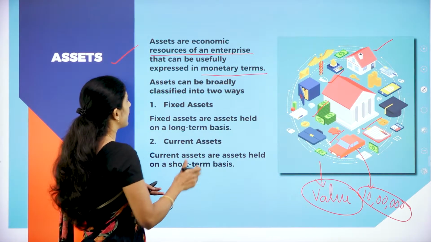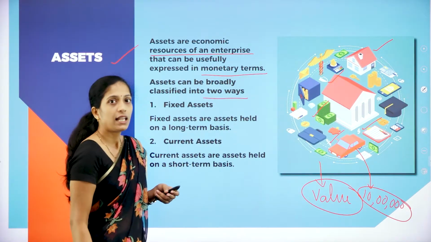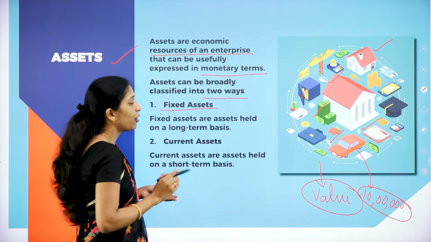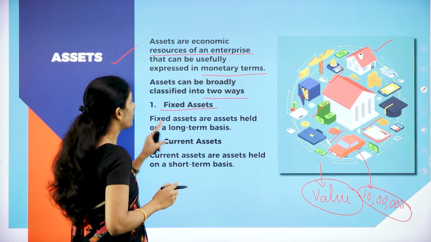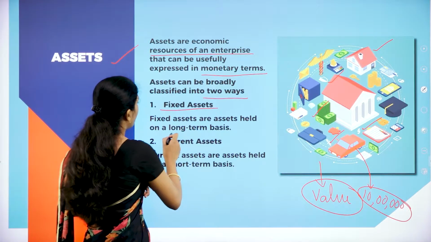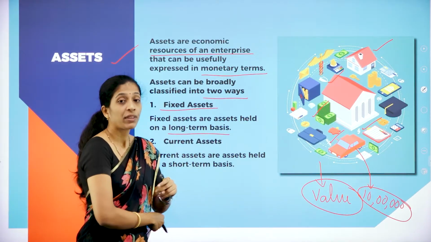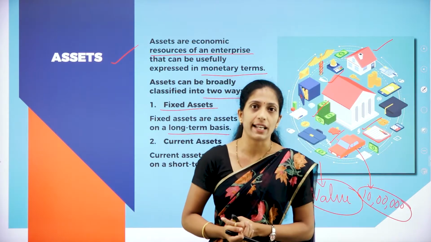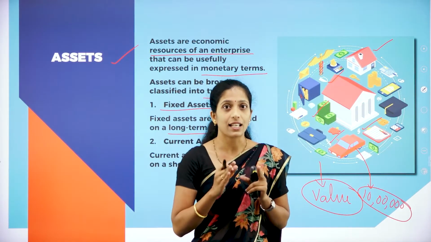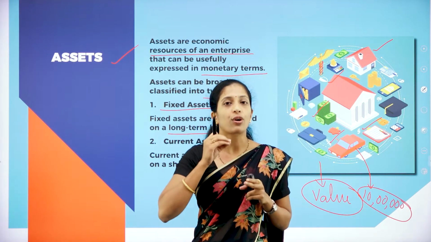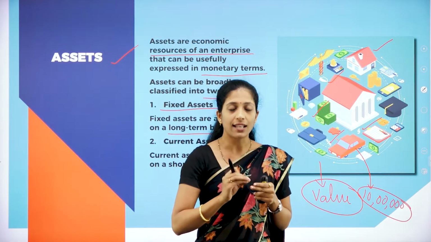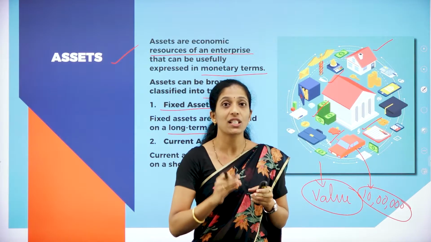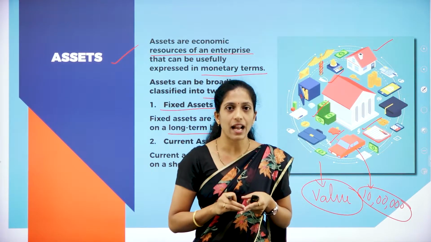Assets can be broadly classified into two types. Let us see what are the two types of assets here. Fixed asset. Now what do you mean by fixed asset? Fixed assets are assets held for long-term basis. For example, building. Now the organization will purchase a building. Of course, the building has an individual existence. Now they are going to purchase that building which has certain value and can be measured in monetary terms.